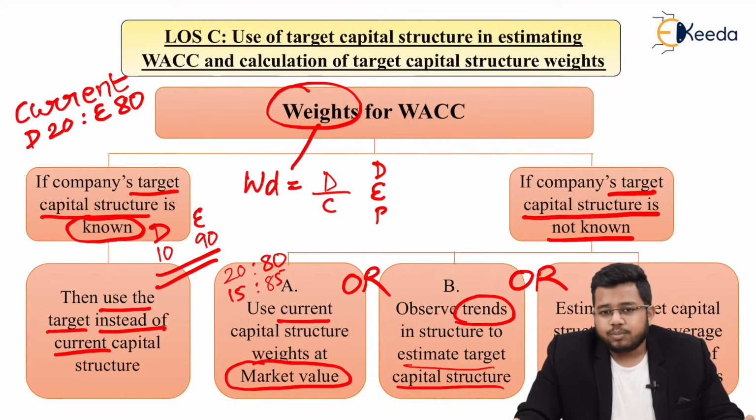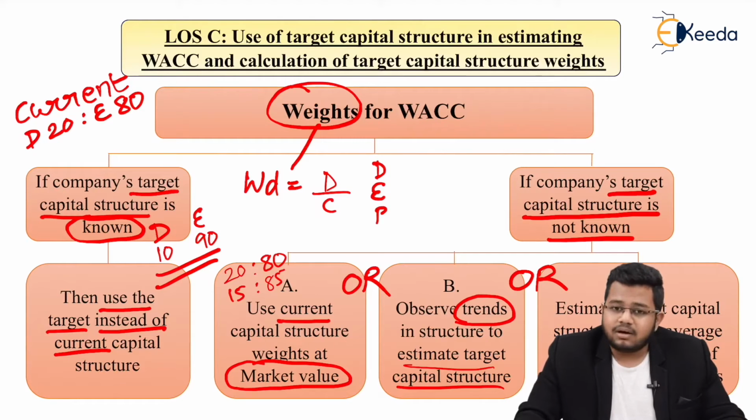If debt is reducing by 2% every year, then I know that the target capital structure would be lower than the current level by about 2%. So if the current level is 80-20, let's say 80 is debt here, then for the next year debt would be 78. So if there is such a trend, I can use that trend.